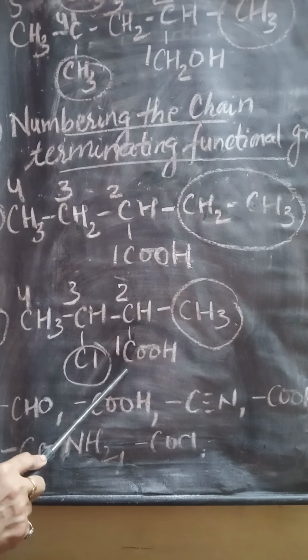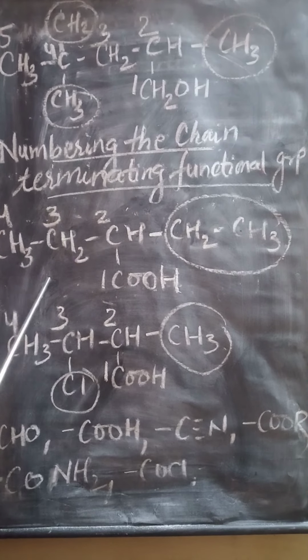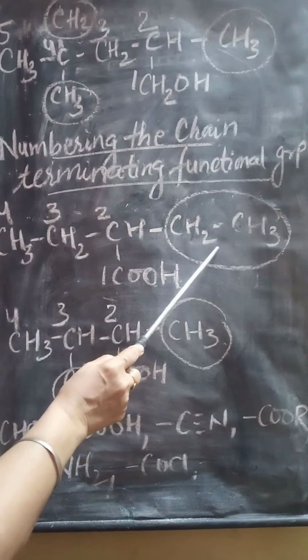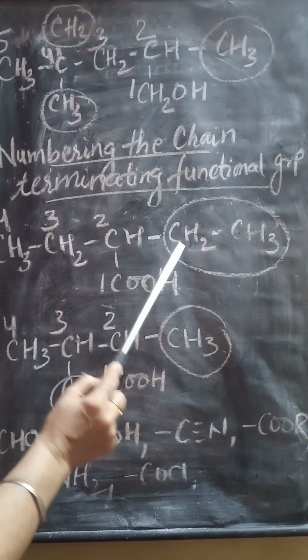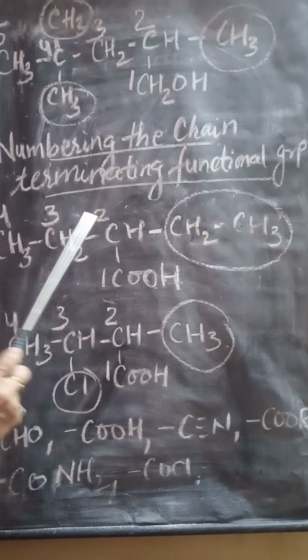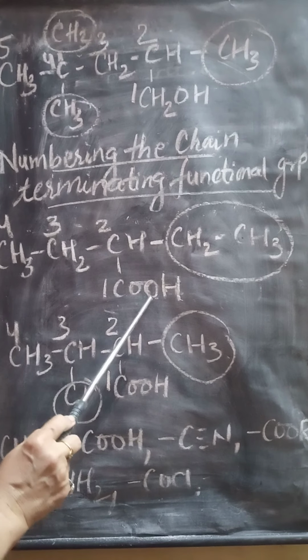This is the name given to this compound. In the earlier example we can also see 2-ethyl, as the ethyl group is attached to the second carbon: 2-ethyl butanoic acid, butane 1-oic acid.